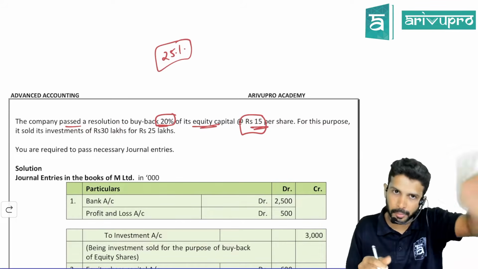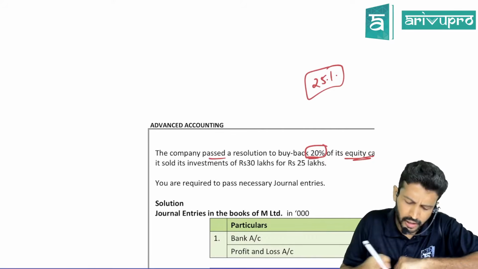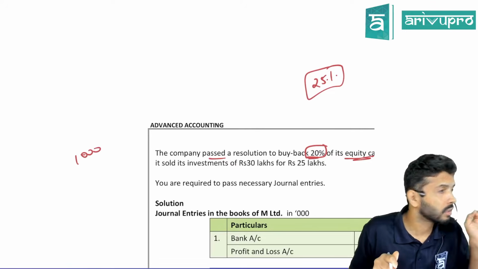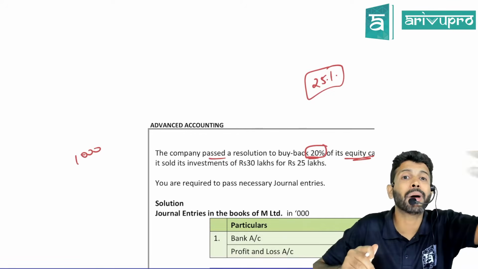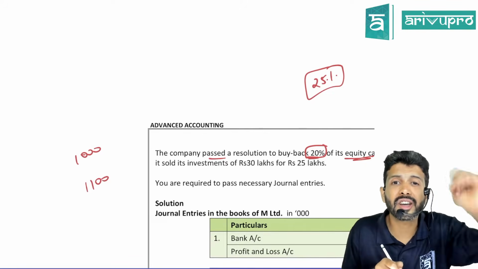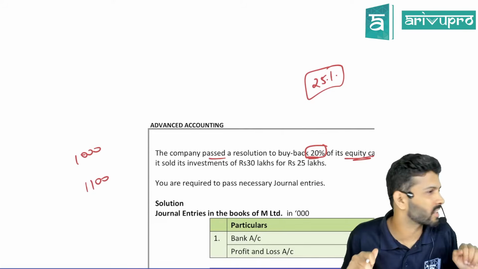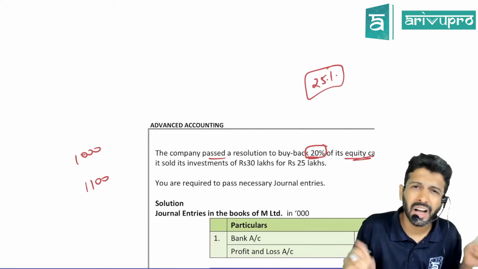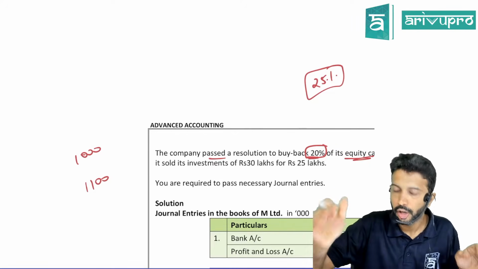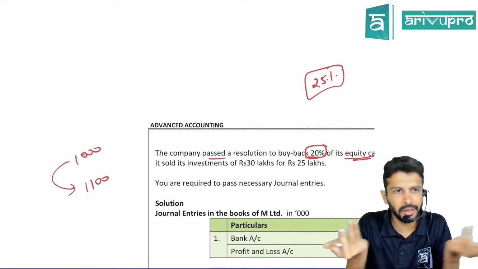Normally, TCS, I think, did a buyback a few months back. If the market price is, let's say, 1000 rupees, the shares are traded in the market at 1000 rupees. The company will not buy back at 1000. The company will, let's say, give 1100. They will give a little extra so that the shareholder is induced, or feels good, to go through with this transaction and surrender these shares. Otherwise, some of the shareholders may say, I don't want to surrender my shares. To make them surrender their shares, the buyback price may be a little higher. Could be, may not be, it depends.